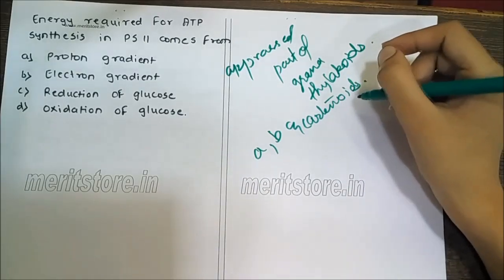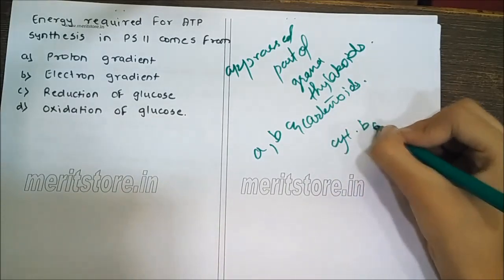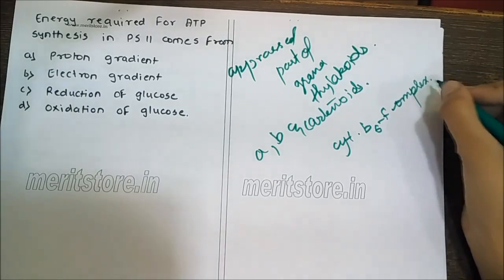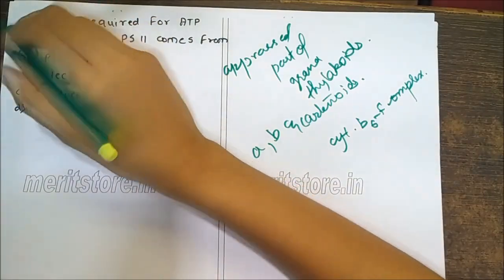As the excited electron passes over the cytochrome b6f complex, its energy passes over to protons picked up by PQ to create a proton gradient for synthesis of ATP from ADP and inorganic phosphate. This photophosphorylation is non-cyclic. Therefore, the correct option is proton gradient.